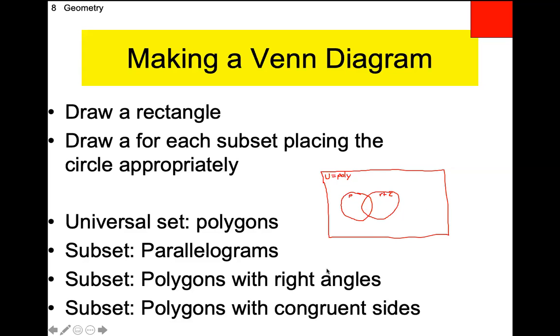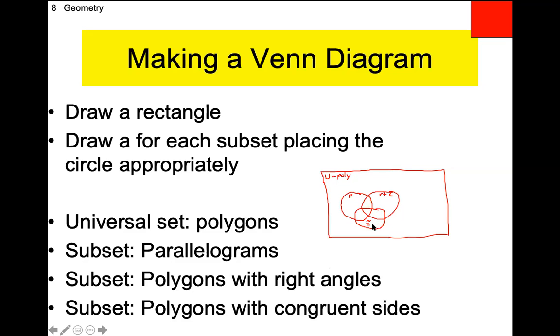However, when we add our third, polygons with congruent sides, so we've got plenty of polygons with, I don't have enough space, I'll just put a congruency symbol. Polygons with congruent sides, a hexagon can have congruent sides, right? Some hexagons have right angles, so they would be right here.